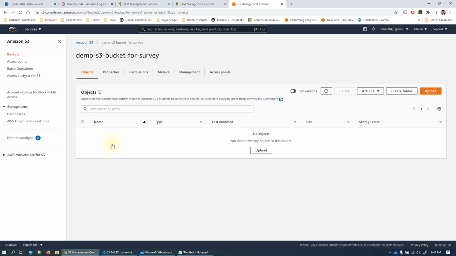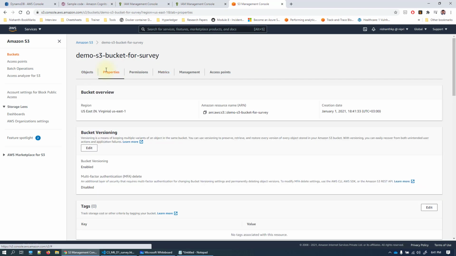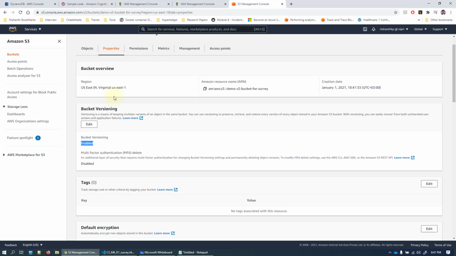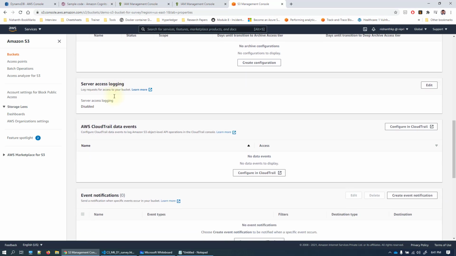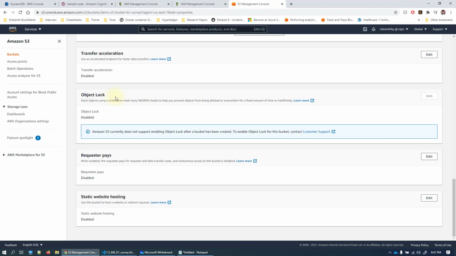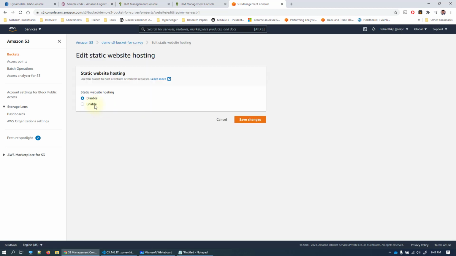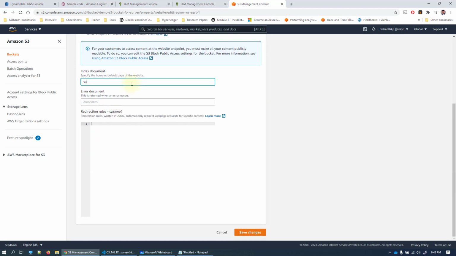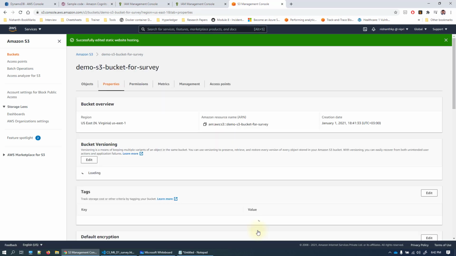Let's go ahead and see what we have in the bucket. At this moment, we don't have any data in the bucket. Let's go ahead and give more details. As it's going to be a static website on my bucket, scroll down to the bottom, and you will see static website hosting. Go ahead and edit the static website hosting and enable it. I'm going to create two files. One is survey.html, which is going to be the main document, and in case I have any errors or if the website is not available, I'm going to type error.html. That's two pages, and click on save changes.